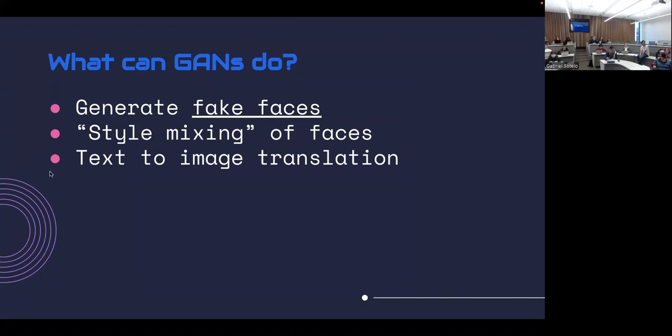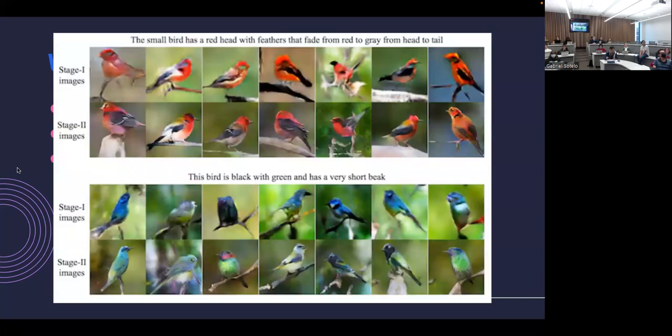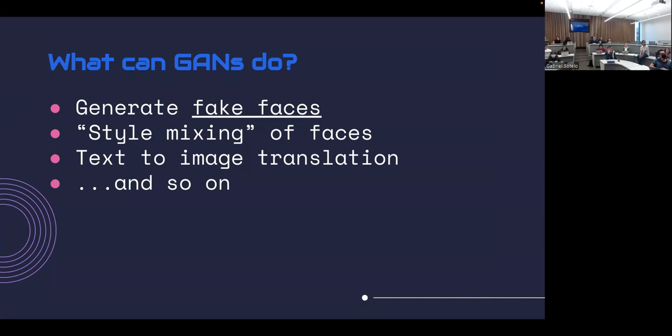You can also do text to image translation, which is sort of magic, where you just describe in words what you want. So you say you want a red bird or a blue bird, and it makes images of the thing that you describe, right? These are not photographs again, these are generated pictures. And again, it seems sort of impossible, right? And so there's all kinds of things, generally image generation, that you can do with these GANs.